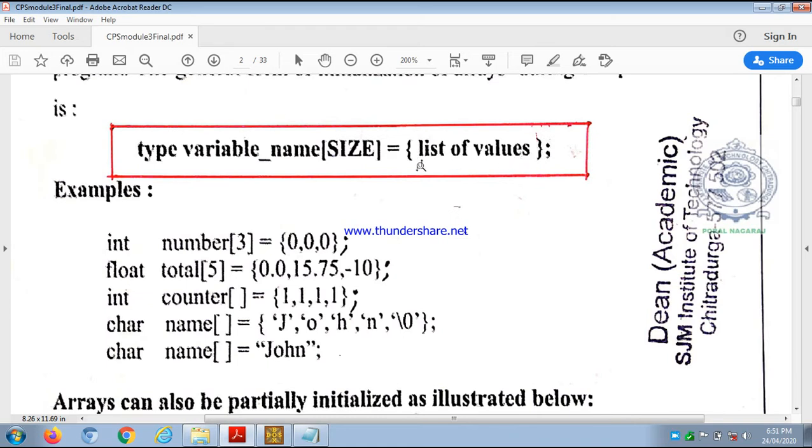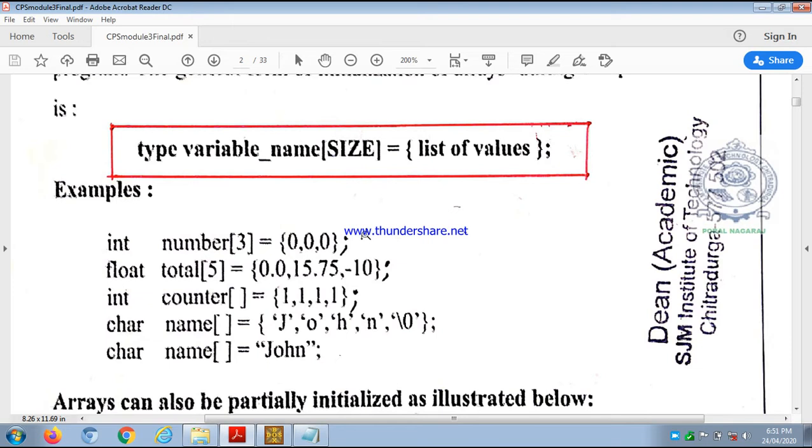See, this is very important. Within curly braces we write the values, terminated by a semicolon. So this is the syntax for initialization of one dimensional arrays during compilation time. Example: data type int, array name size, with 3 within square brackets, is equal to, within curly braces we write 3 elements, 0, 0, 0, terminated by a semicolon.